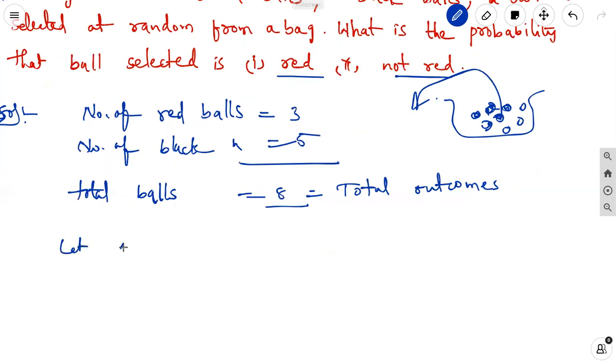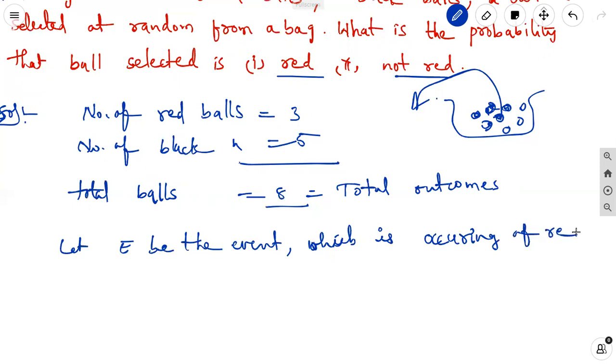Let E be the event which is occurring of red.